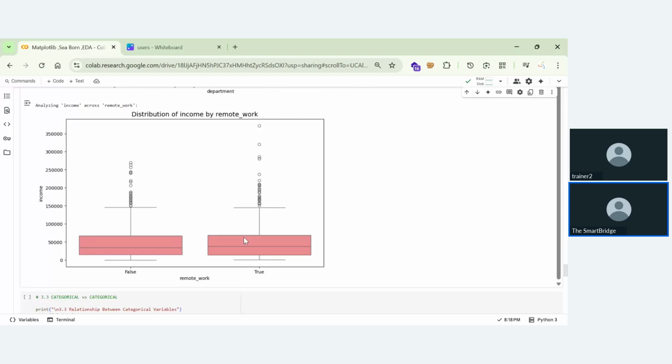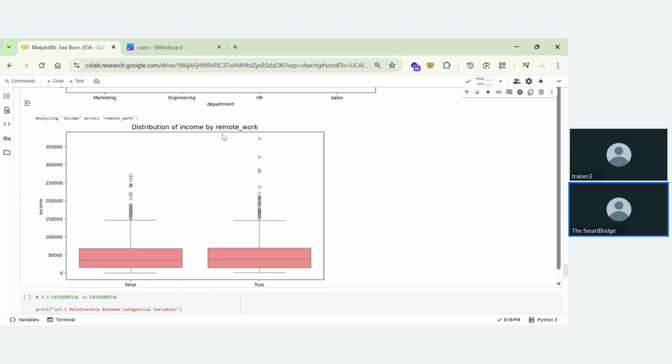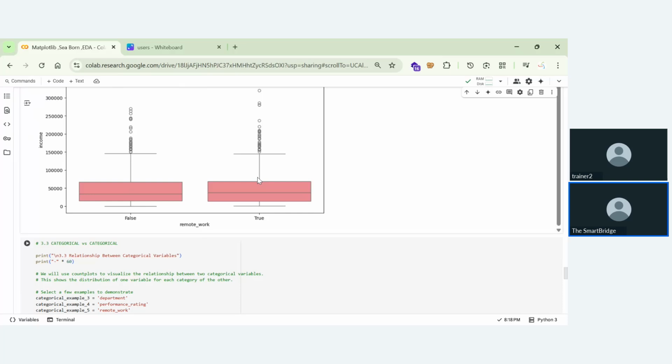So what we need to do is remove these outliers from the box plot. Whenever you find these outliers, we need to remove them. So you can understand how one variable is affecting another variable. When we are having remote work, we are having more outliers, and we can easily identify them. Also we can understand that whenever the remote work is true, then we're having more income. Okay, that means choose remote work, guys. Don't go for offices.